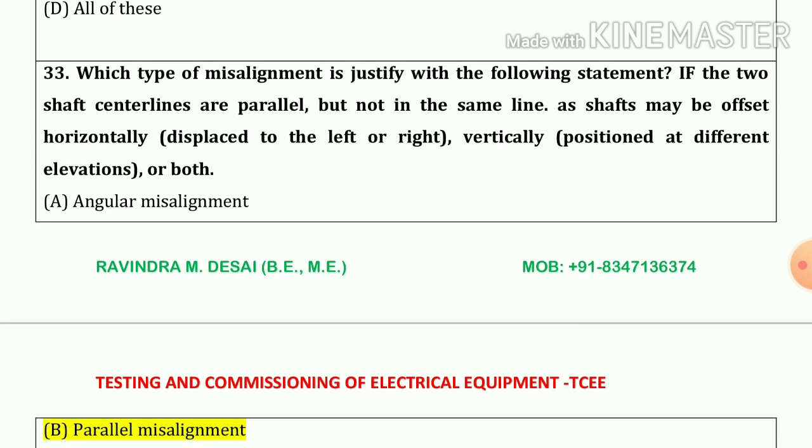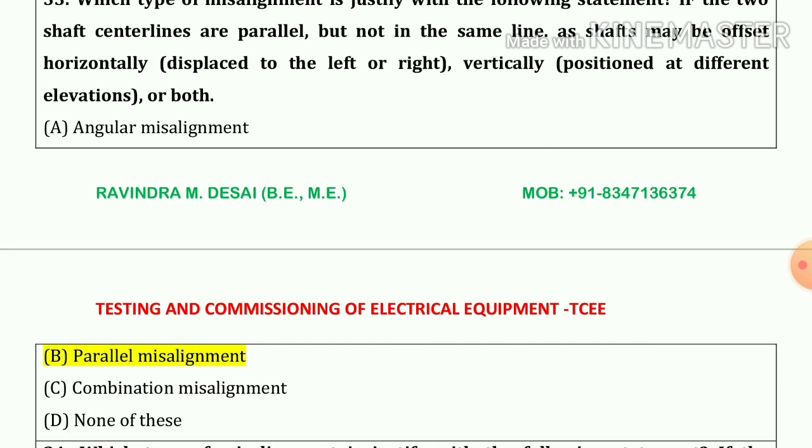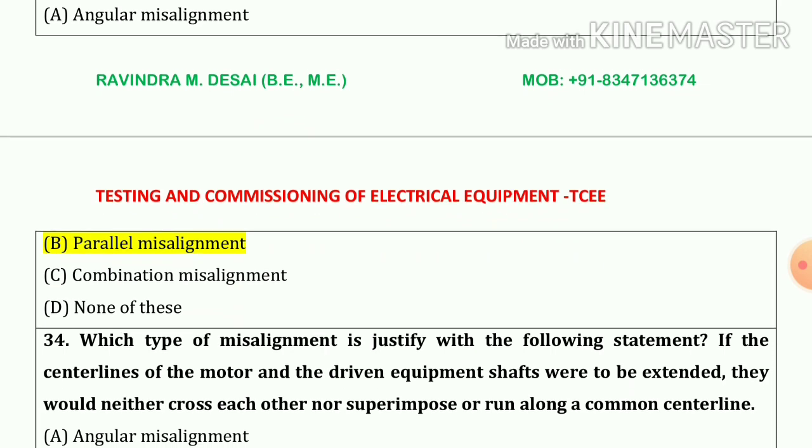Now 33 number. Which type of misalignment is justified with the following statement? If the two shaft center lines are parallel but not into the same line, as shaft may be offset horizontally, vertically or both. So our answer is option number B, parallel misalignment.